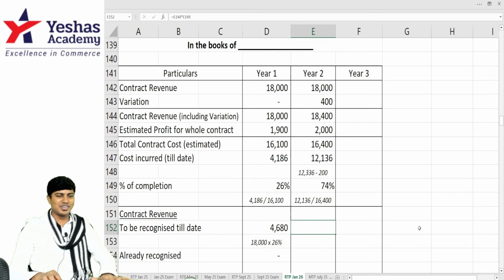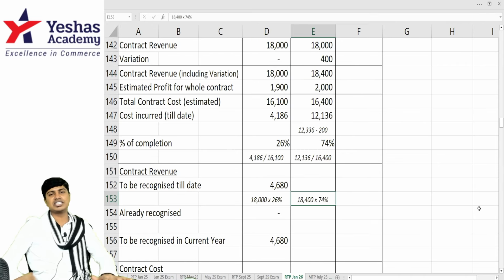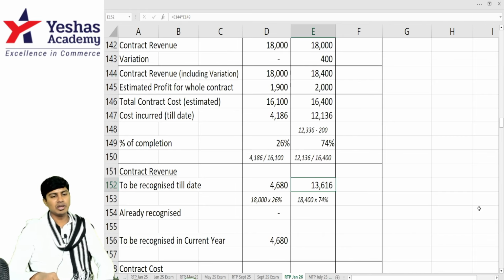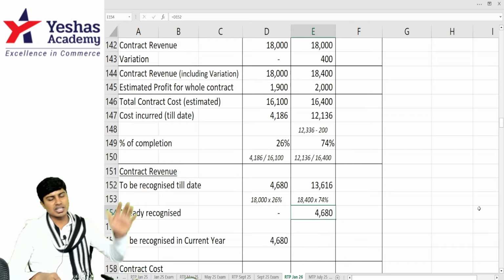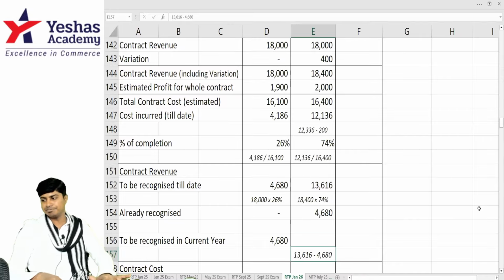How much is the contract revenue in total? Contract revenue in total to be recognized is 18,400 for 100%. Because 74% of it is complete, I can book 13,616 till the end of year 2. In this, already 4,680 is recognized in year 1. So second year contract revenue is 13,616 minus 4,680.